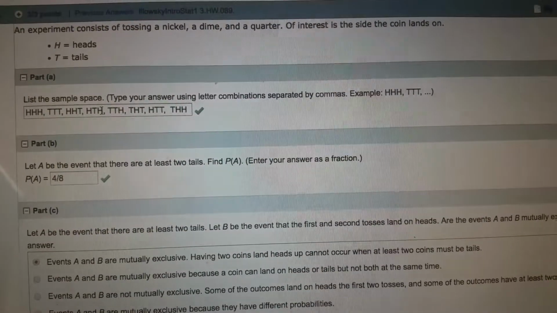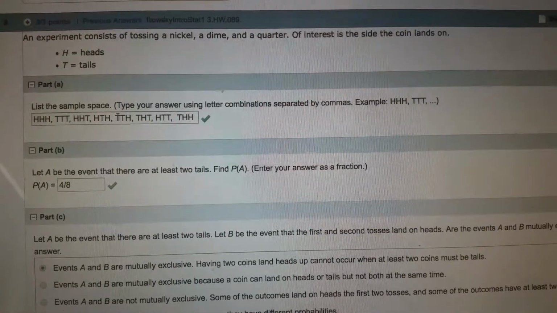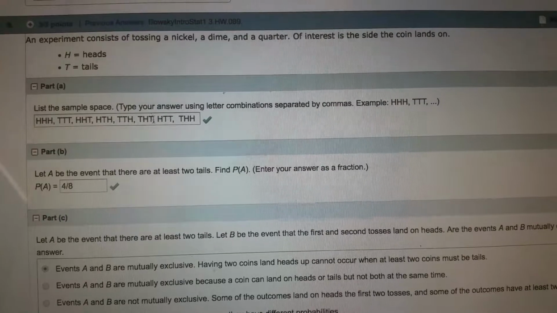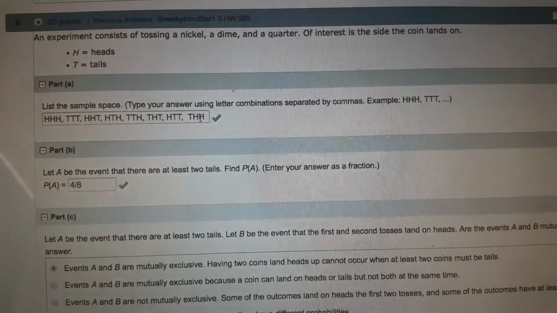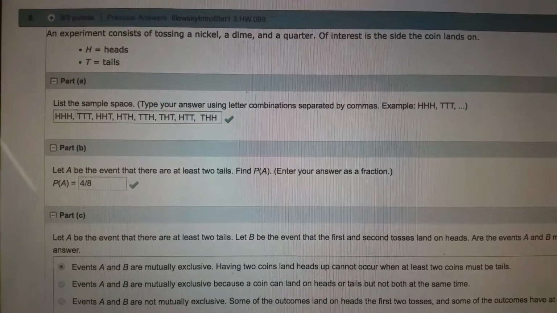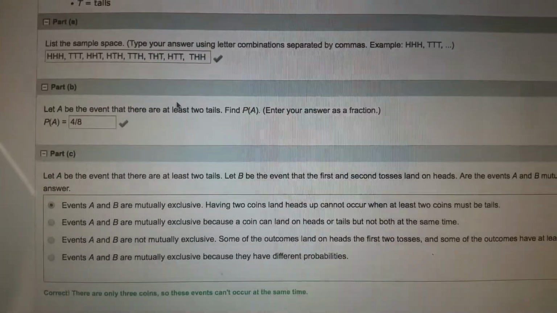We could get a head, tail, and a head. Or we got tail, tail, heads, or tail, heads, tail. We got heads, tail, tail. Or we got tail, heads, heads. Right? So we've got 8 total things that we could come up with by flipping those coins.